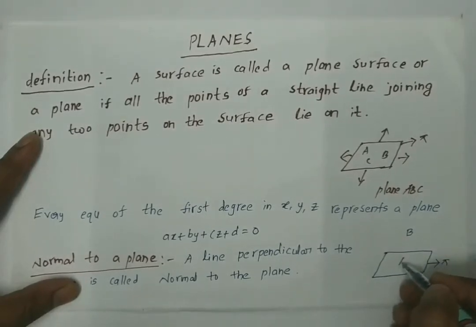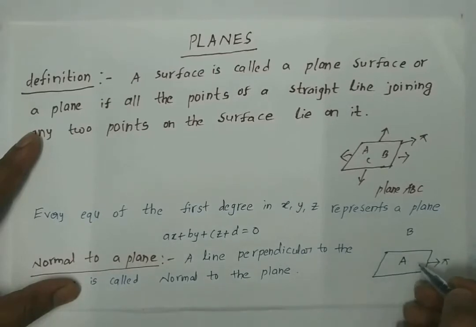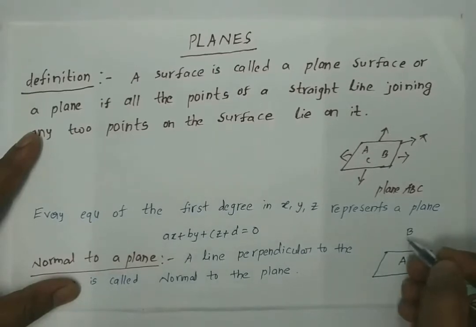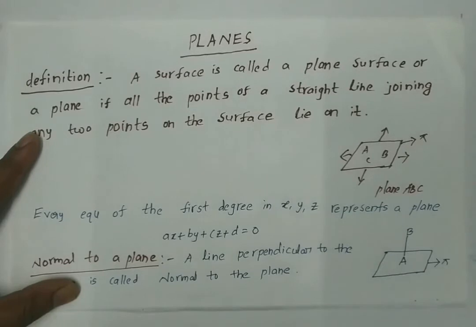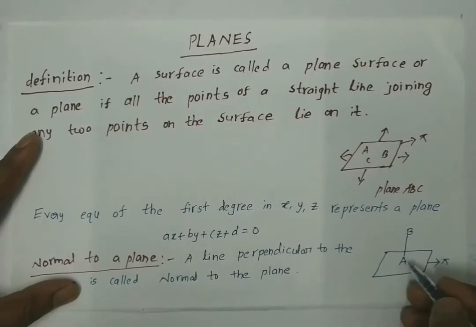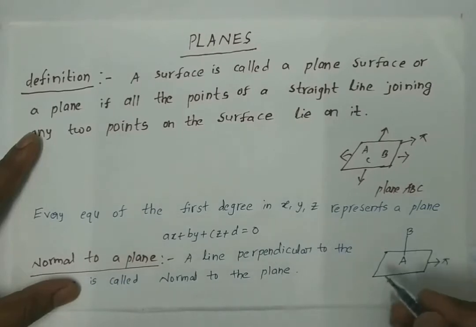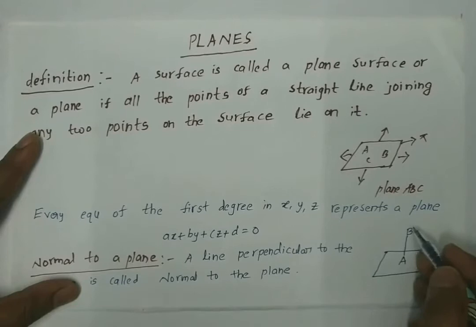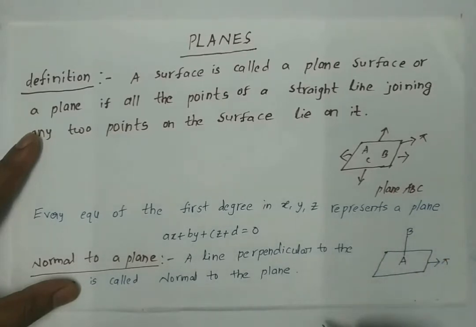Suppose A is the point on the plane which is the projection of B in the plane. Then the line AB is called the normal or perpendicular through B to the plane pi.